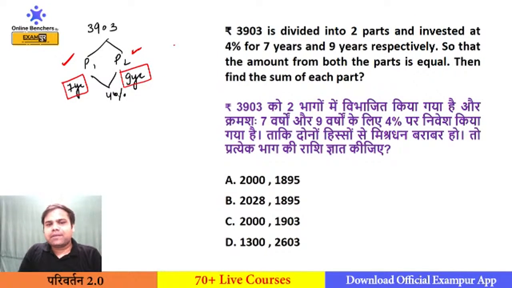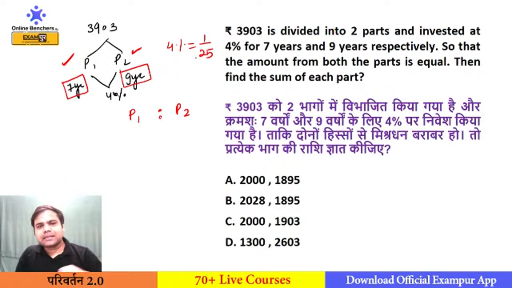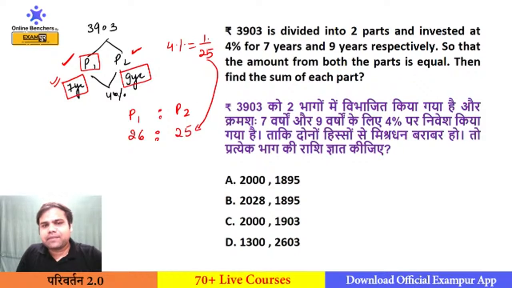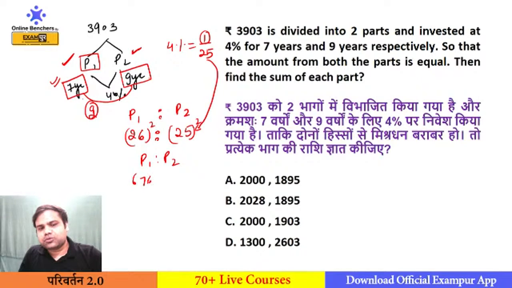So what I will do, I will make this 4% into a fraction, that is 1 by 25. So for P1 and P2, I will make one 25 and another 26. Which one is to be made 26? The one on which you are getting less interest. On P1 I am getting only 7 years of interest, so I will make this 26 and this 25. This is 25 and this is 25 plus 1, 26. And I will write the difference of the years as the power. The difference of 7 and 9 is 2, so I will make the power 2. So P1 is to P2 is 676 is to 625.